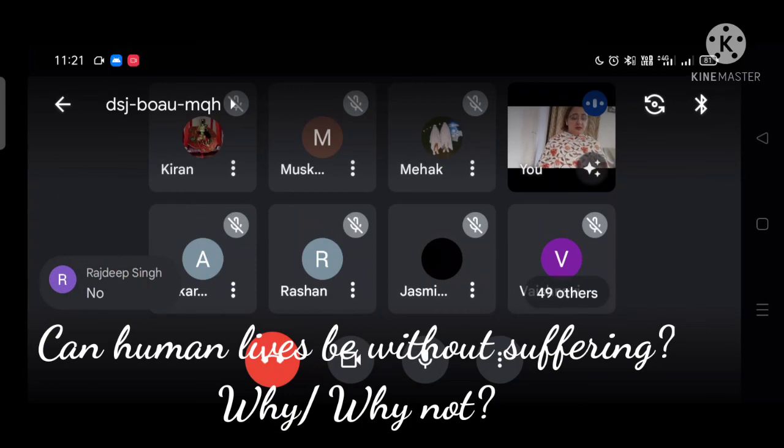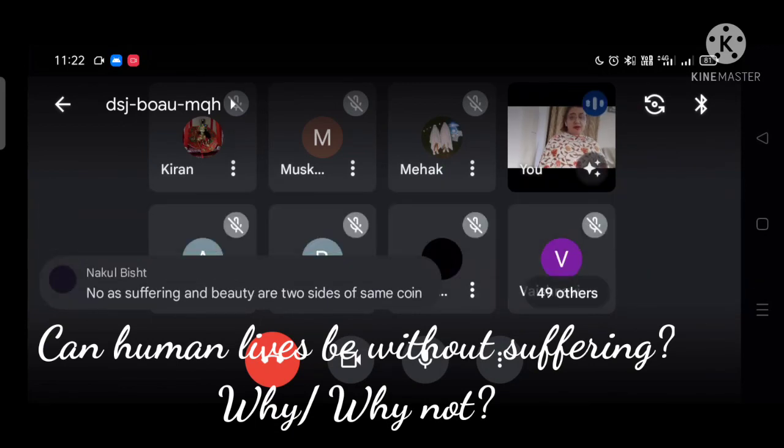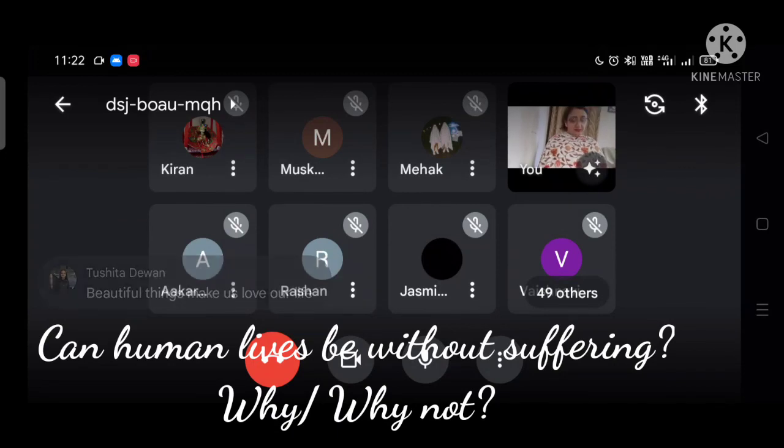Yes, this is a part of life, and to overcome this, we can surround ourselves with beautiful things. If we try to perceive beauty in things around us, we can lessen that suffering. We can lessen that pain, because ups and downs are part of our life, part of our existence. So we can sum up that suffering and beauty are two sides of the same coin. Yes. We have to just try and perceive beauty around us.